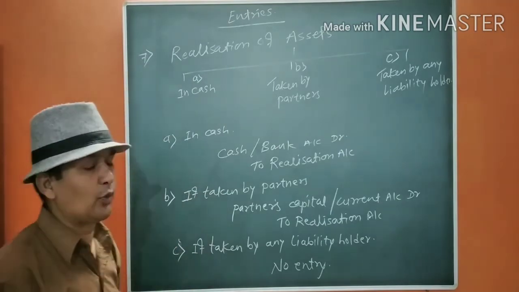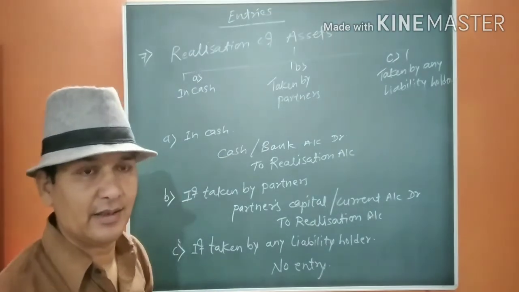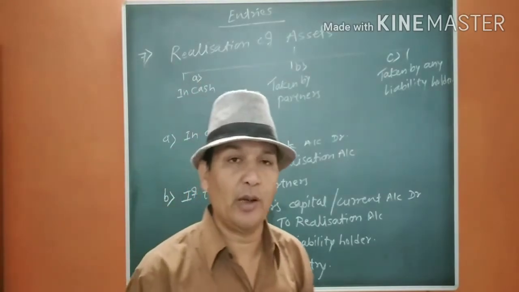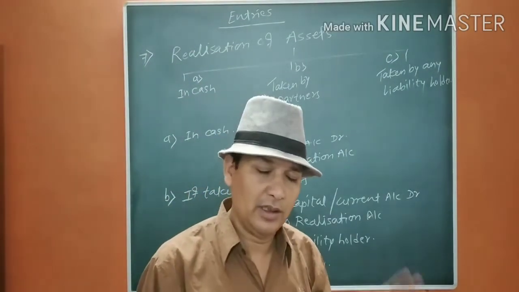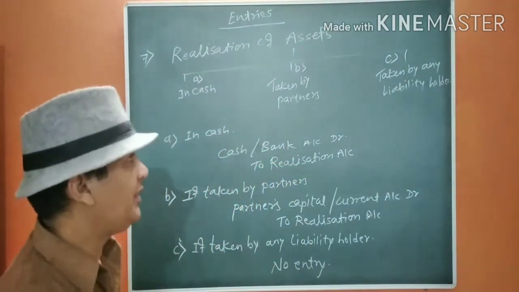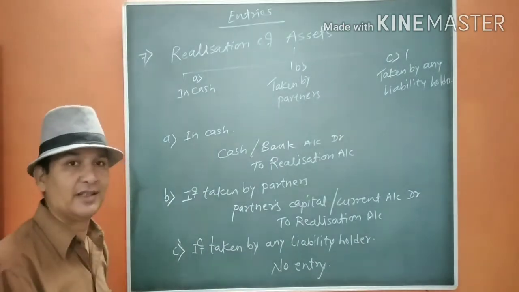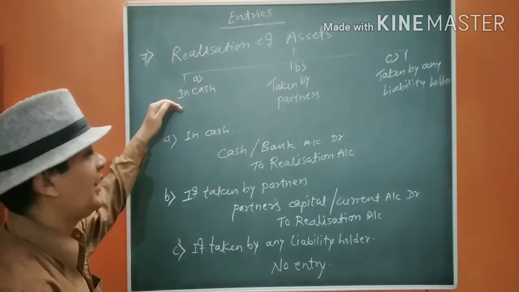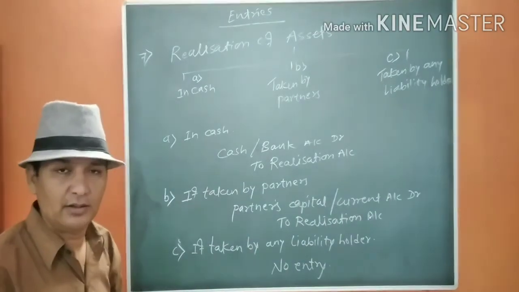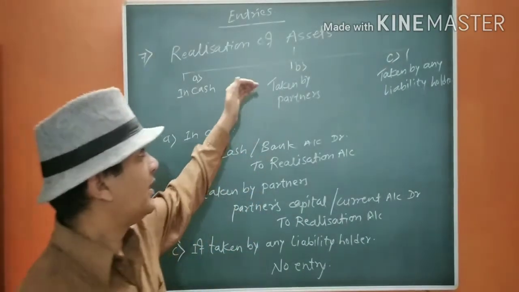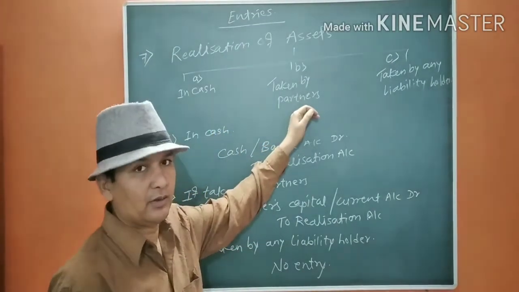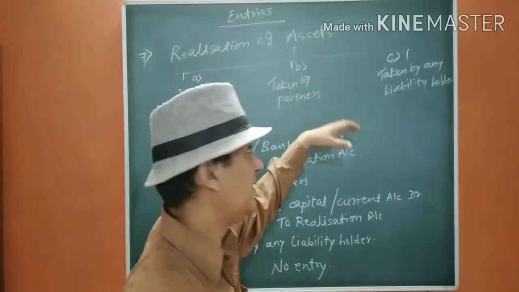This is a very important question. We can realize the assets, that means we are going to sell our assets to pay out the liabilities. In this case, there are three ways by which assets can be realized. First, in cash, that is by selling in the market. Secondly, the assets will be taken by the partners to compensate themselves or to pay something.